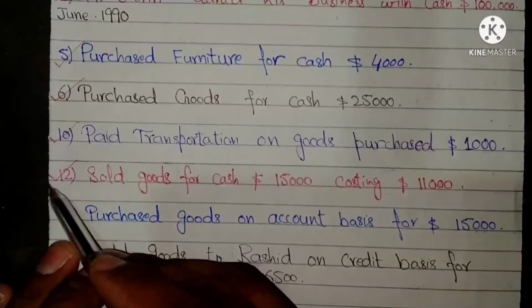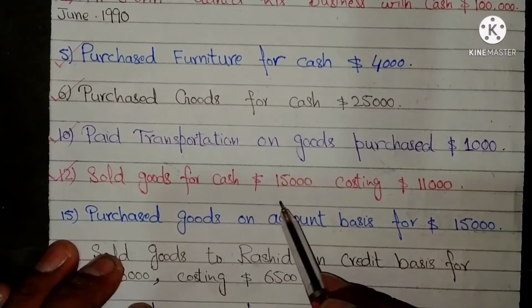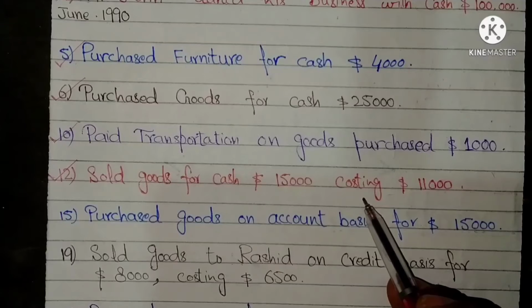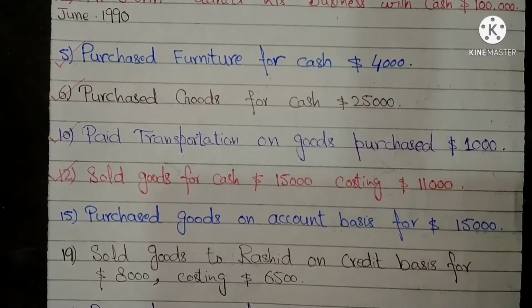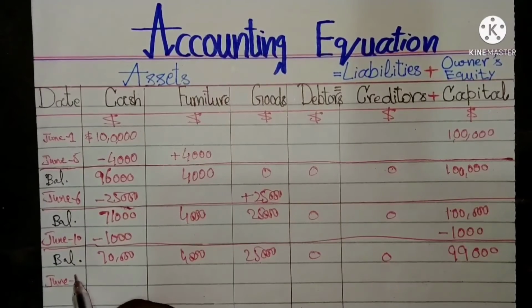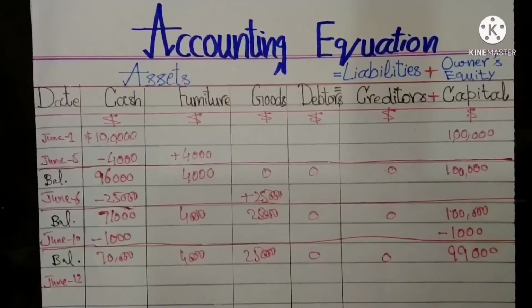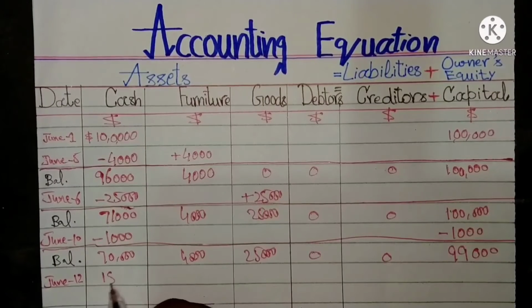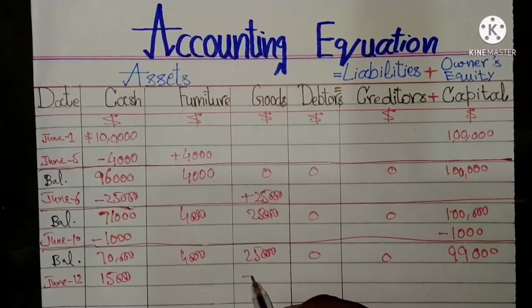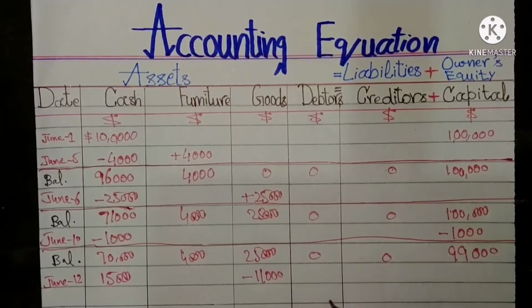On 12th June, sold goods for cash amounting to $15,000, which had an actual cost of $11,000. On June 12th, sold goods amounting to $15,000, where there is an increment in cash, while there is a decrease in goods amounting to $11,000.